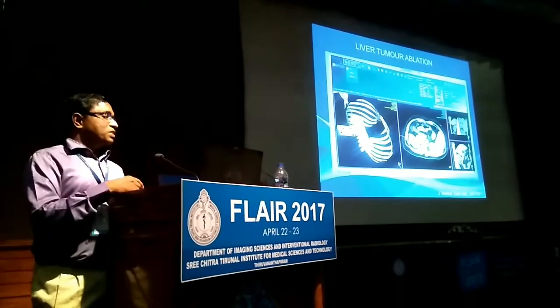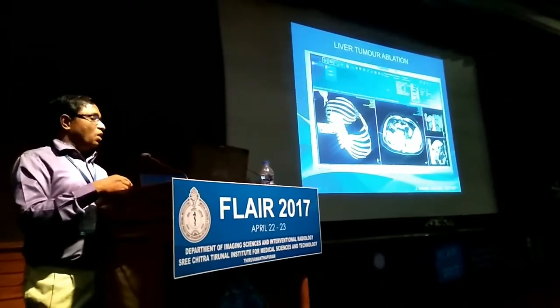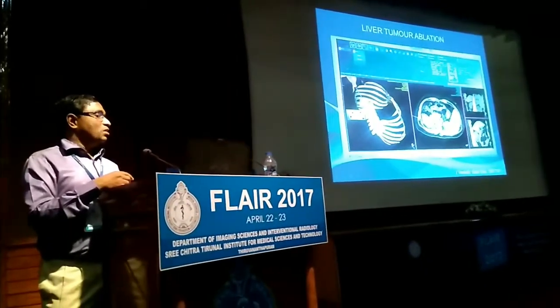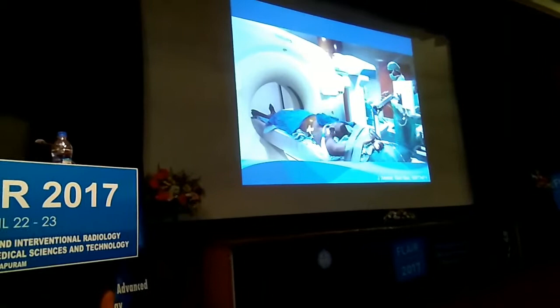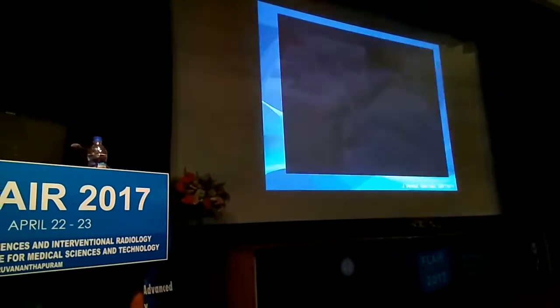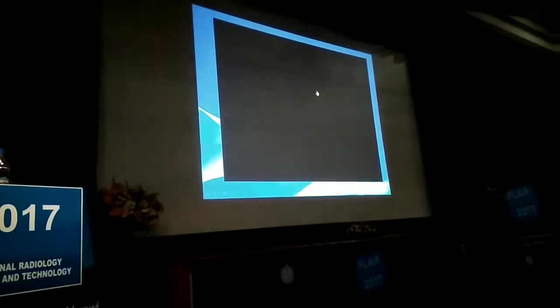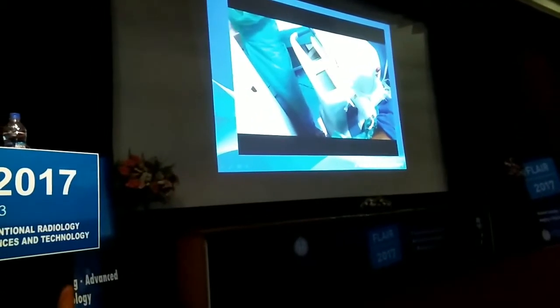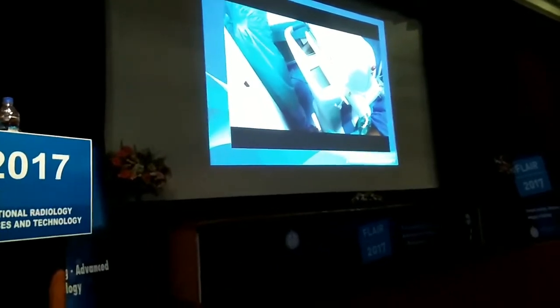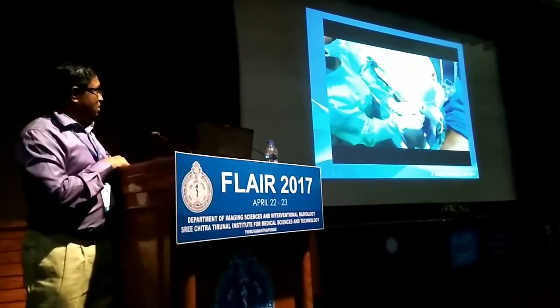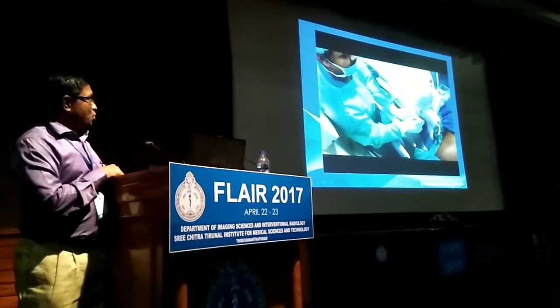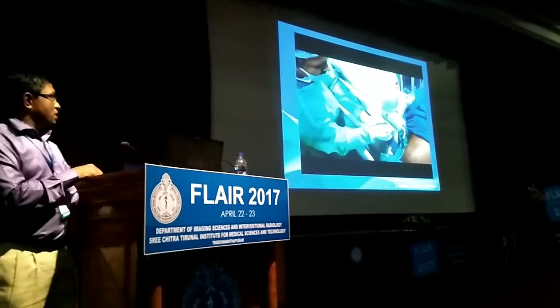This is a live case we have done with software and a robotic arm. You can see the orange color, that is the tumor, and the pink color is the probe. You can also remove the bone with the software. This is the patient under GA. You can see the robotic arm close to the skin, inserting the probe. You can see the long probe, maybe around 15 centimeters. Once it is inside, you connect the probe with the generator and start the procedure.